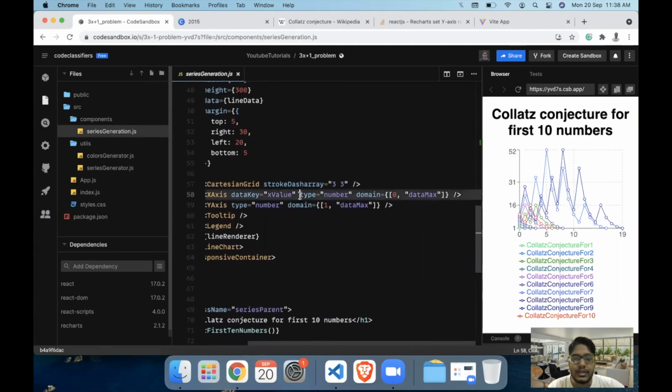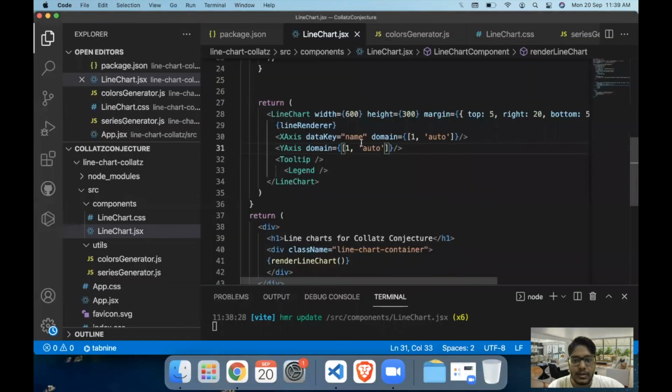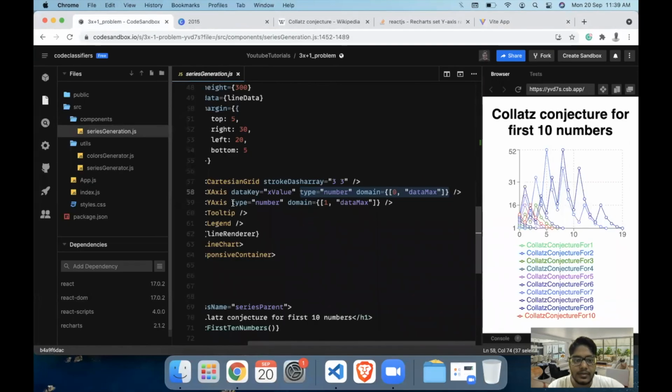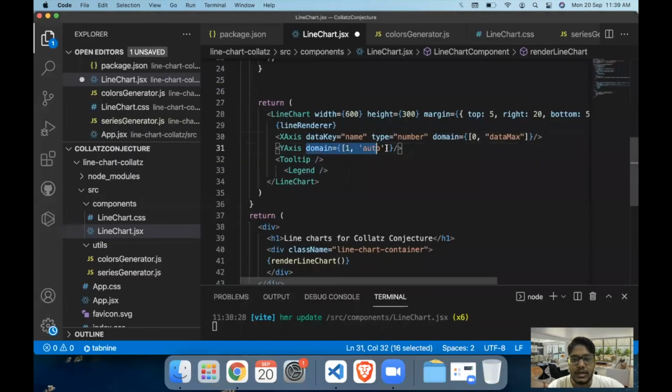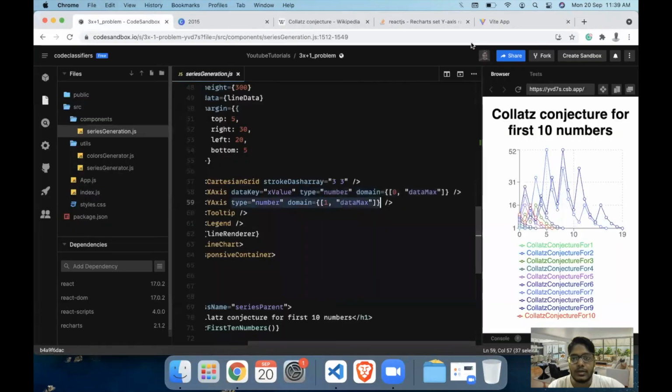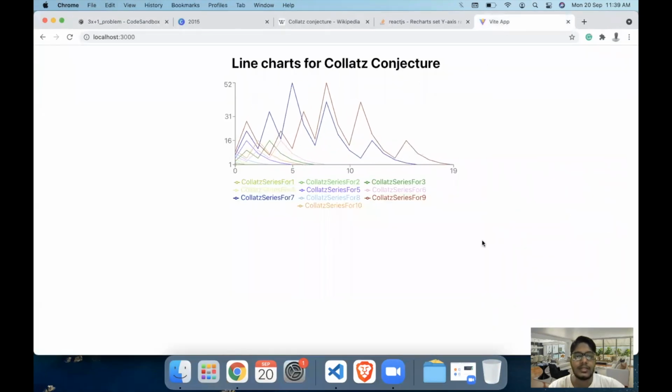We also have to set this type to number, and the data max value. So for the x-axis, the domain and the type value need to be set, and for the y-axis as well, we'll have to set the type and the domain. I think by this, the chart will be looking better. Hopefully, yeah, this looks better.